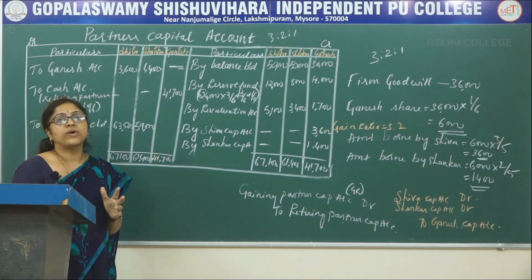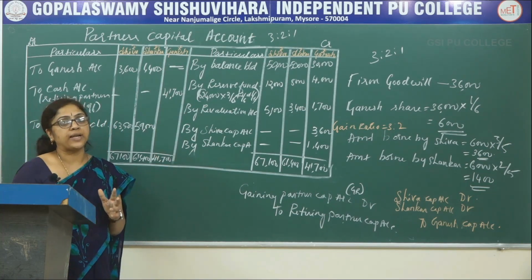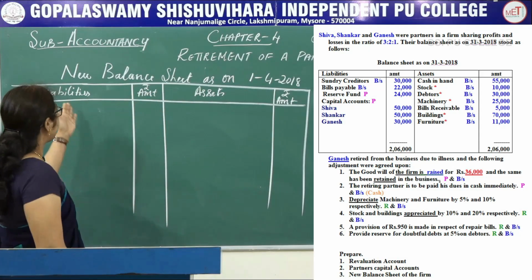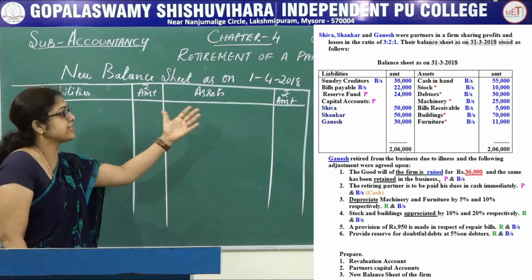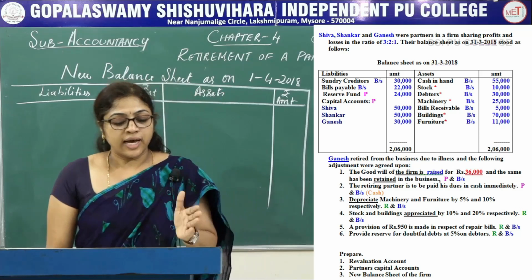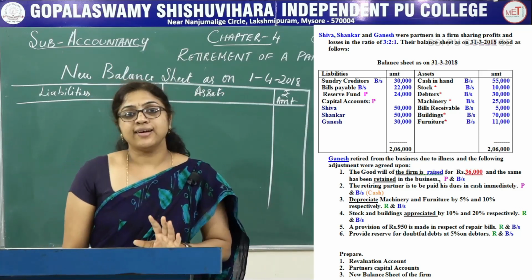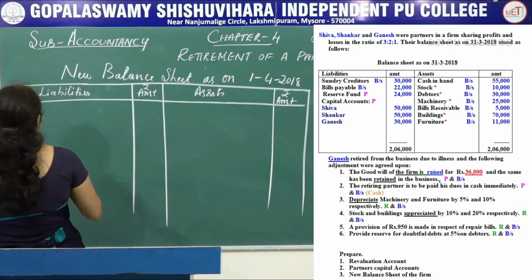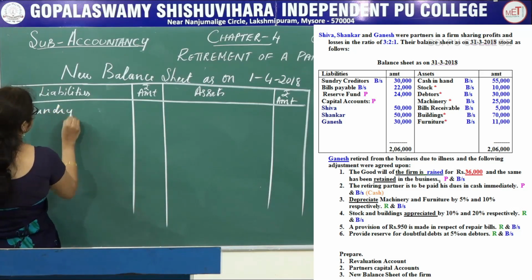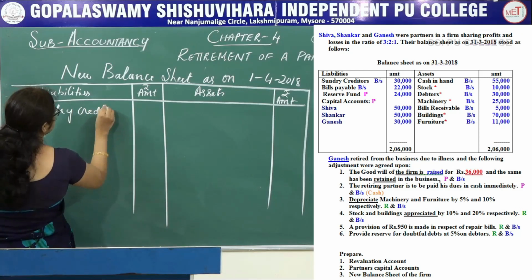This way we have to prepare the partners capital account. New balance sheet as on 1/4/2018. Write the liabilities, amount, assets and amount. First see the question. On the liability side, sundry creditors is given. It appears in the balance sheet. Write here sundry creditors.